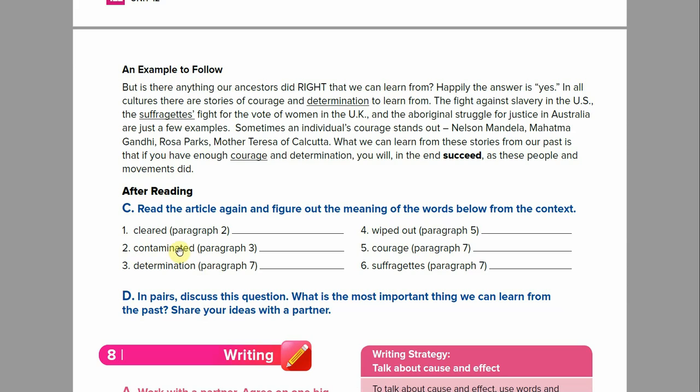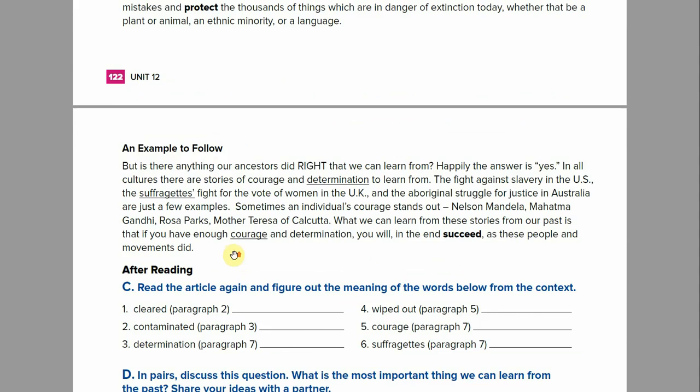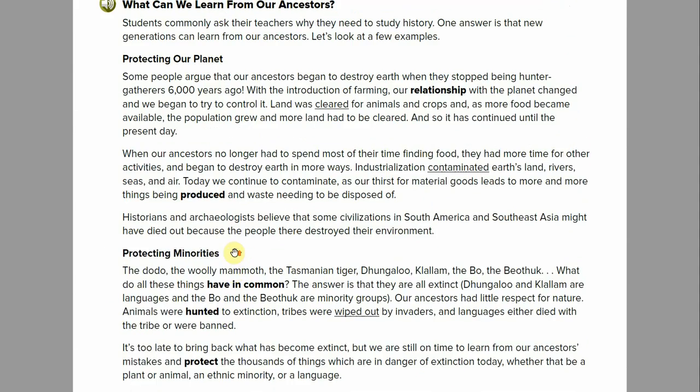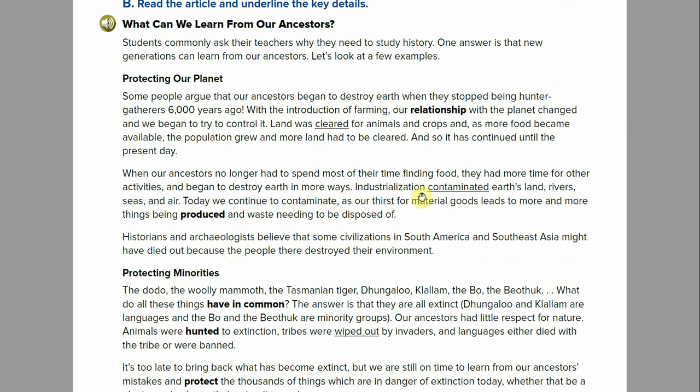Go to number 2, contaminated in paragraph 3. All right, paragraph 3, contaminated. So, industrialization contaminated Earth's land, rivers, seas. All right, so use this context. Write down what you think contaminated means.